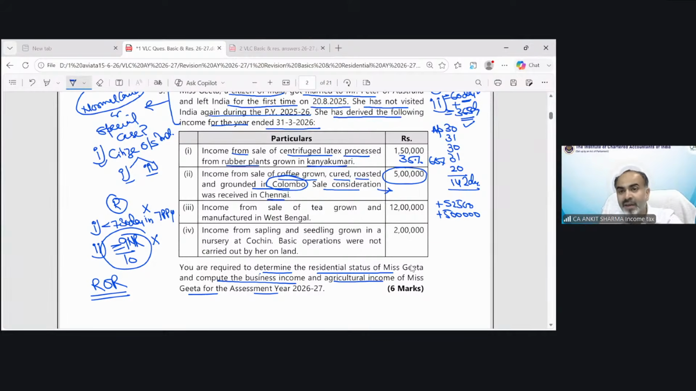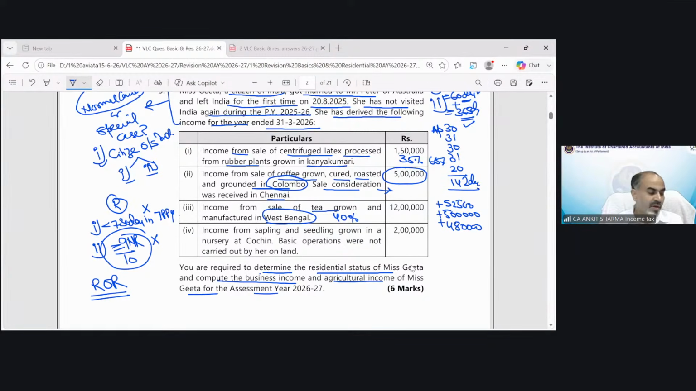Whenever you make a mistake, and if you learn from that, you never forget it. So in all questions now, if there's any agricultural income, you will automatically check whether it's in India or not. And if it is not in India, you are going to tax it completely. Okay. Now, income from sale of tea grown and manufactured in West Bengal. This would be my agricultural income, and the 40% part is going to be agricultural income. That would be 4,80,000.